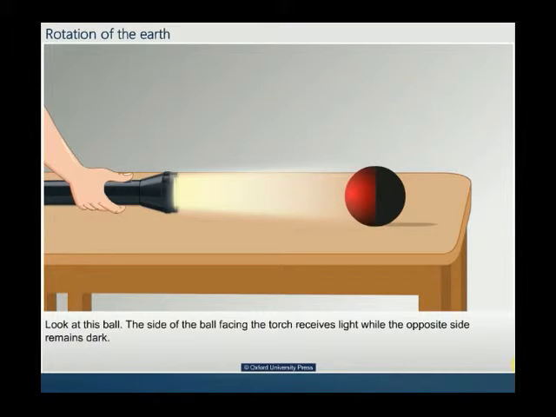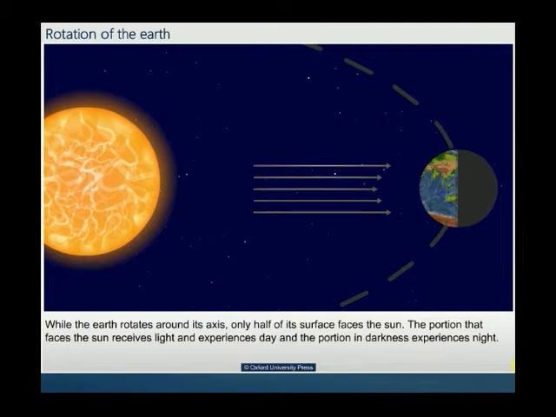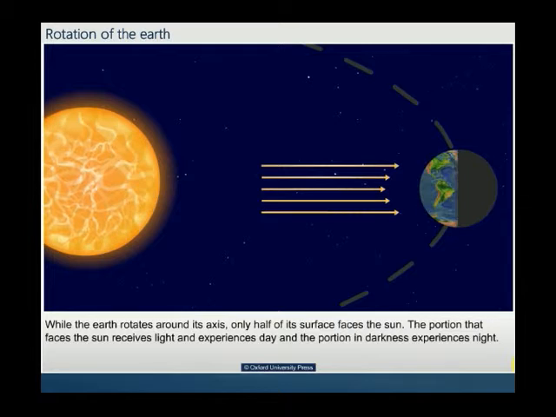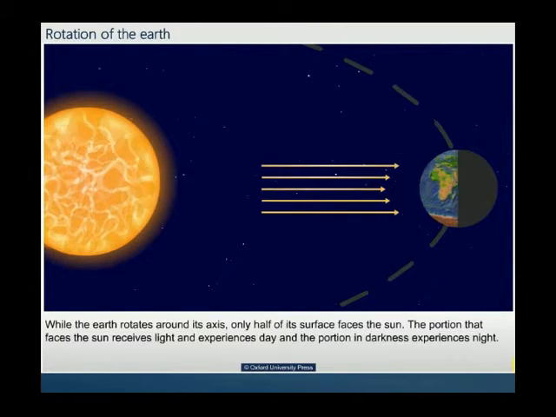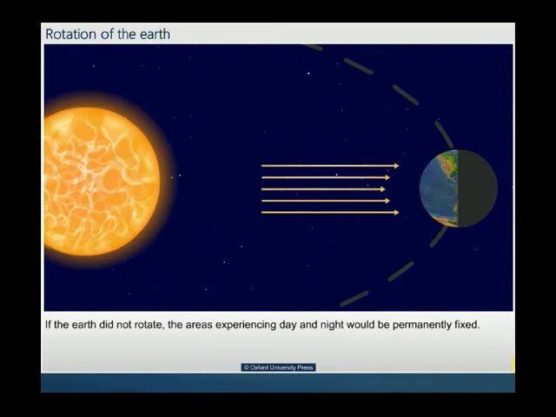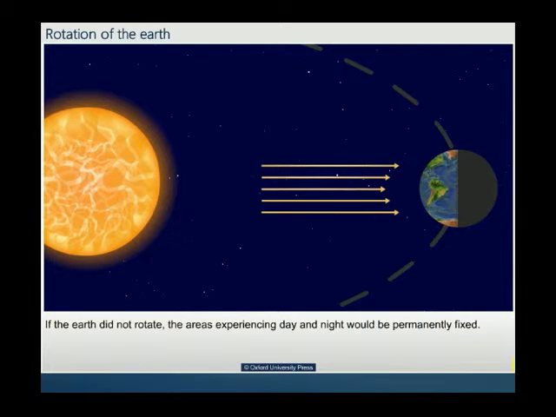Look at this ball. The side of the ball facing the torch receives light, while the opposite side remains dark. As the Earth rotates around its axis, only half of its surface faces the sun. The portion that faces the sun receives light and experiences day, and the portion in darkness experiences night. If the Earth did not rotate, the areas experiencing day and night would be permanently fixed.